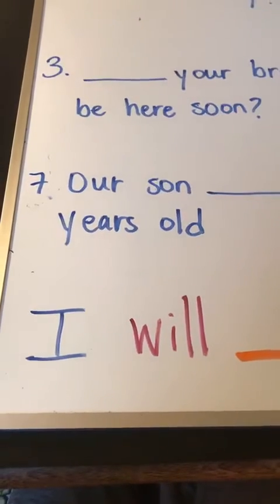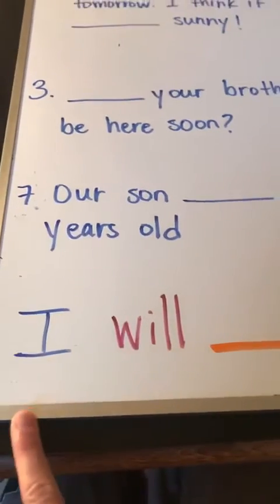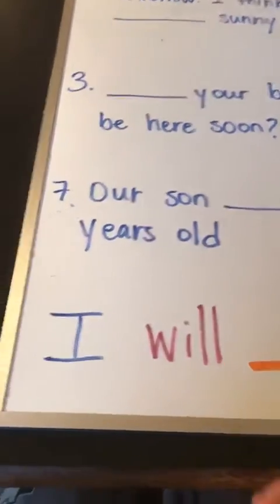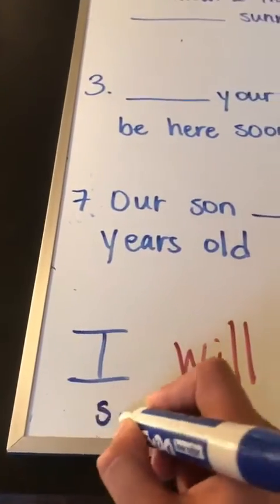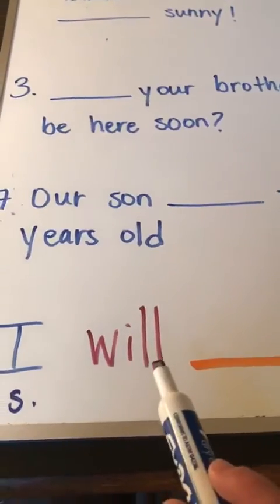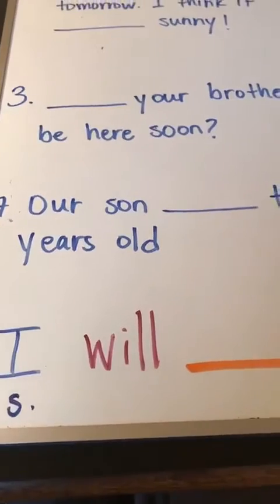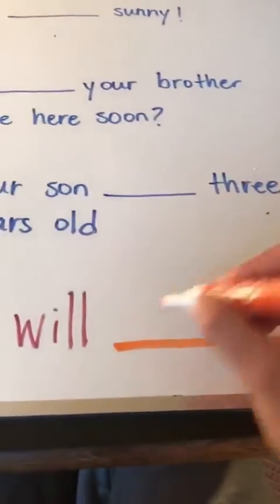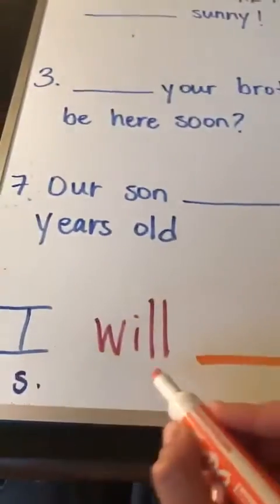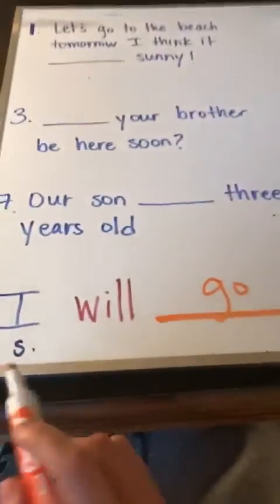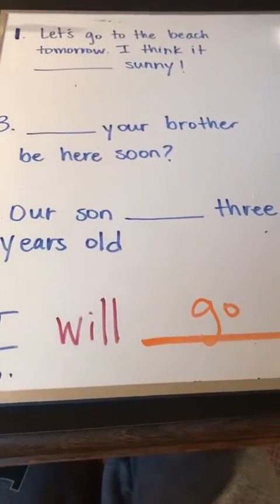So to review, when we form a sentence about the future, we start with the subject, for example, I. Then we use the word will, which represents something happening in the future. And then we put a verb. So for example, I will go to the beach. Okay?